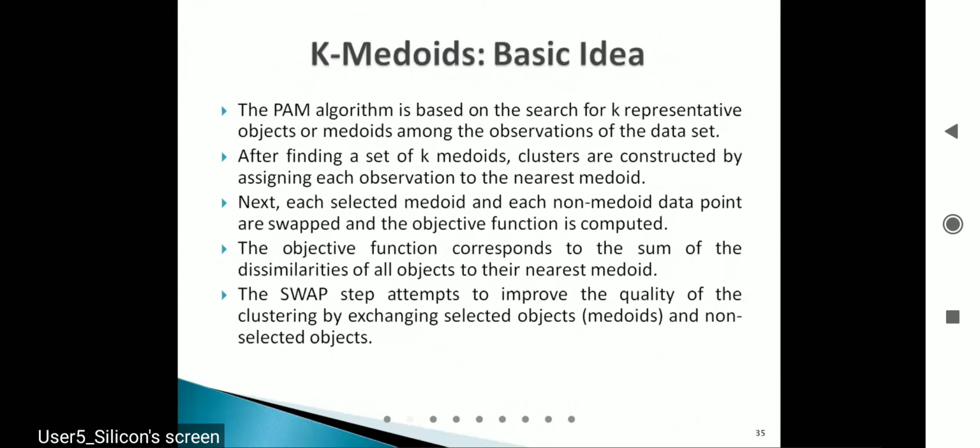Next, each selected medoid and each non-medoid data point are swapped and the objective function is computed. Objective function means the cost will be computed here. So once the clusters are formed, we have taken k number of medoids initially, so k number of clusters are already formed in step 2.